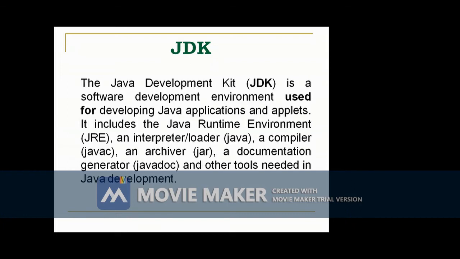Now the JDK. The JDK is a software development environment used for developing Java applications and applets. I already told you Java supports two types of programs: one is the application program and the other is the applet program. Application programs are compiled by the Javac compiler and executed by the Java interpreter. Applet programs are compiled by the Javac compiler and executed by the applet viewer, which is a special tool for executing applets.